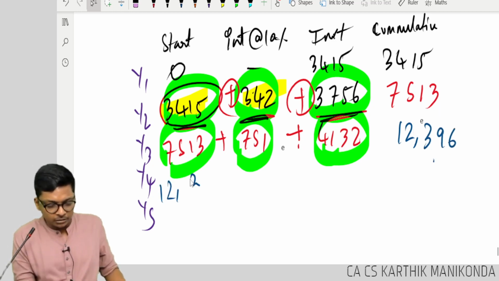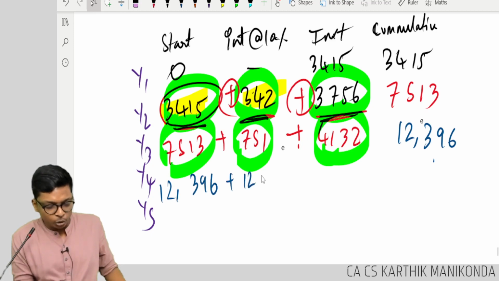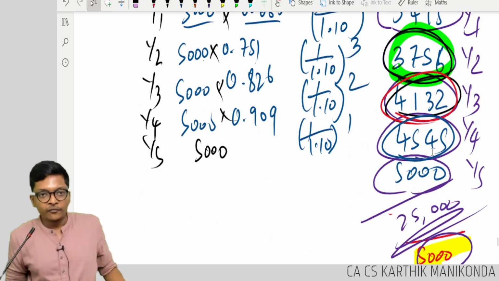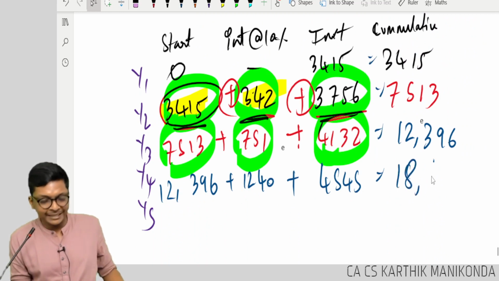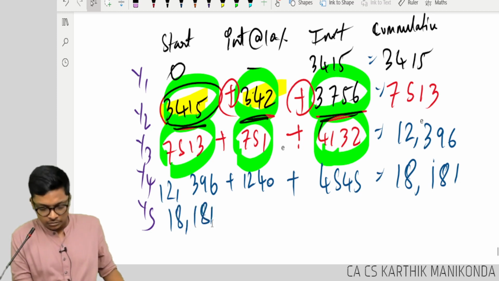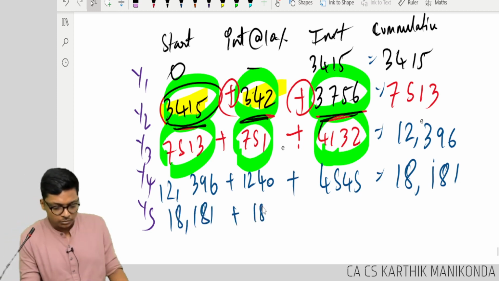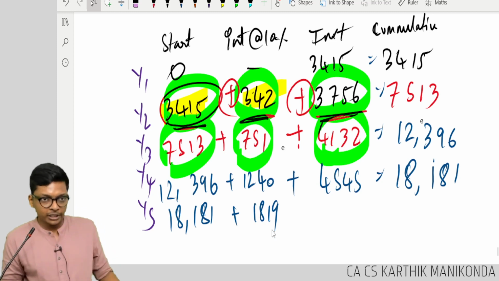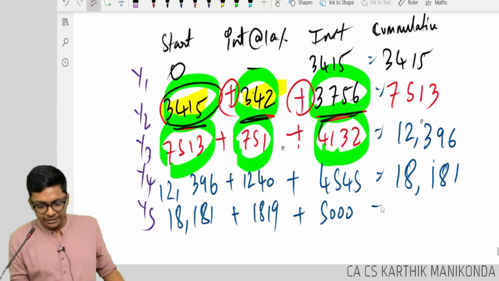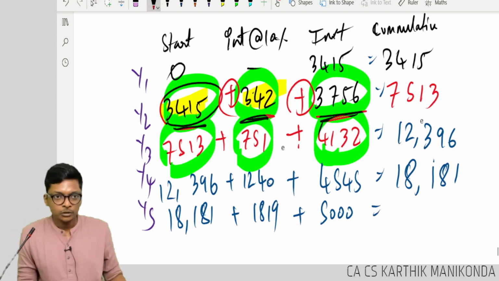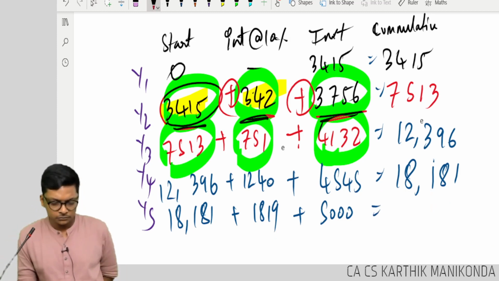Then again 12,396 plus 1240 plus in 4th year I invested 4545. Now 18,180. 5th year starting 18,180 plus interest 1819, I'm just rounding off, plus 5,000. We will have a rounding off difference. How much? Exact.